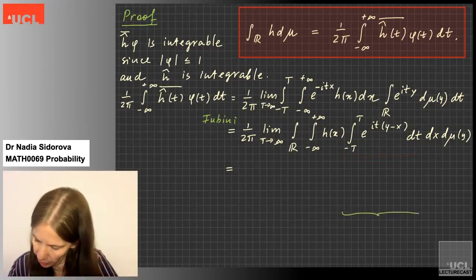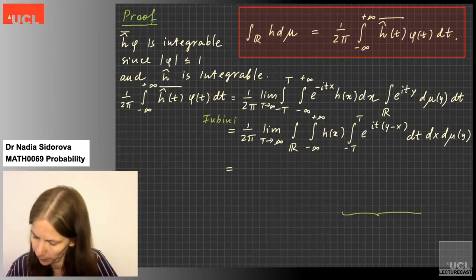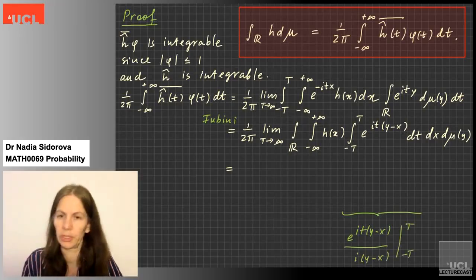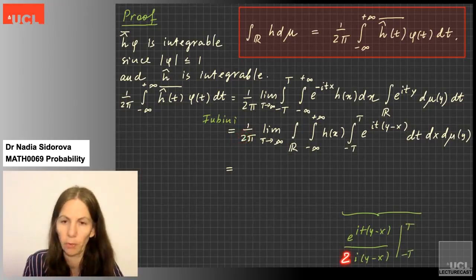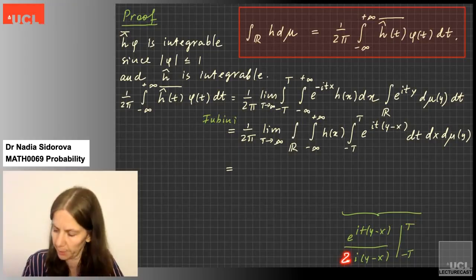So this integral will be e^(i t (y minus x)) divided by i (y minus x), from minus T to T.